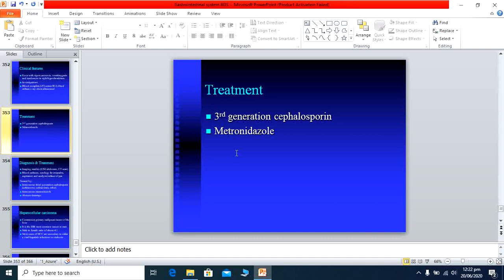Other treatment option, just like the amoebic abscess, is aspiration of the abscess, and this aspiration is usually done with the help of ultrasound. We usually perform ultrasound guided aspiration. This is all for hepatic abscess formation.